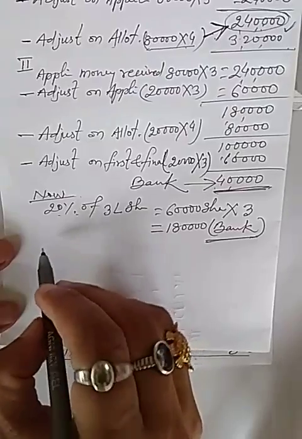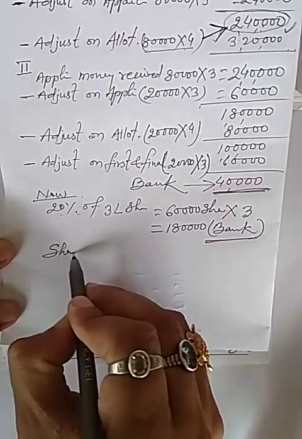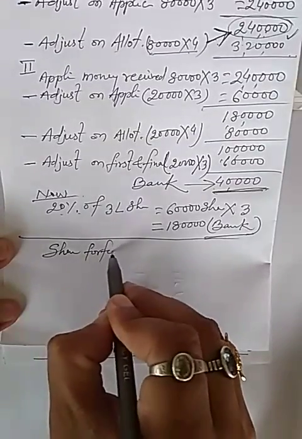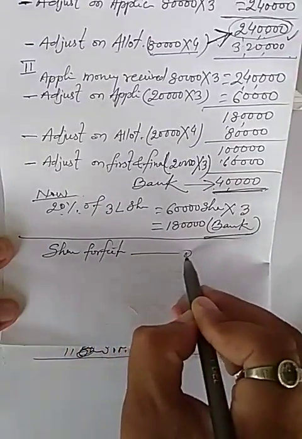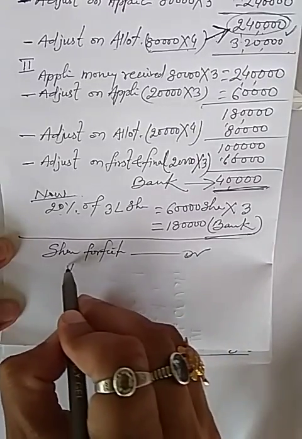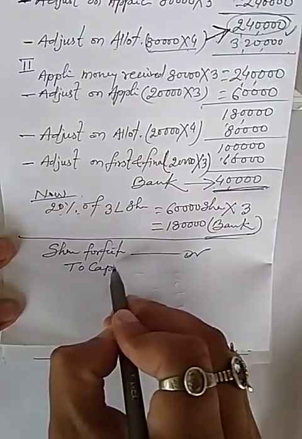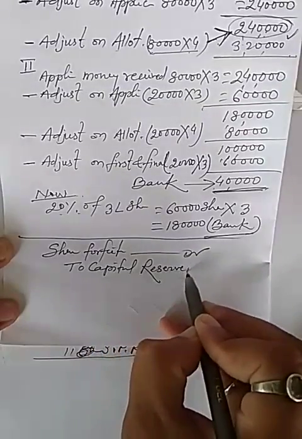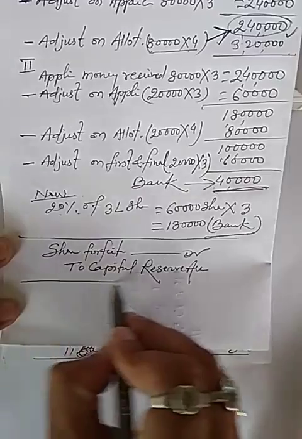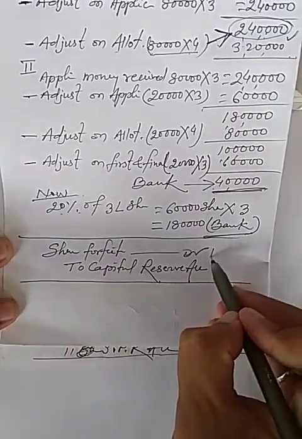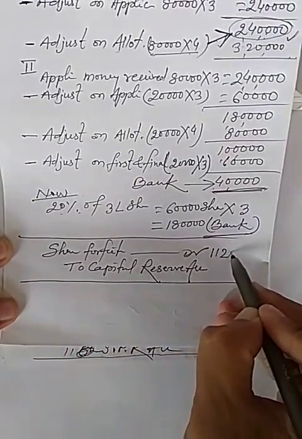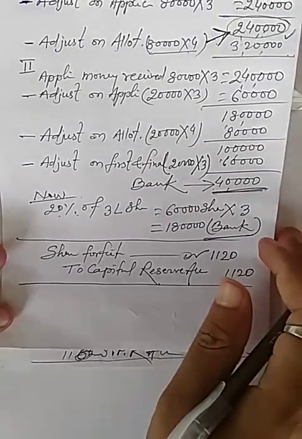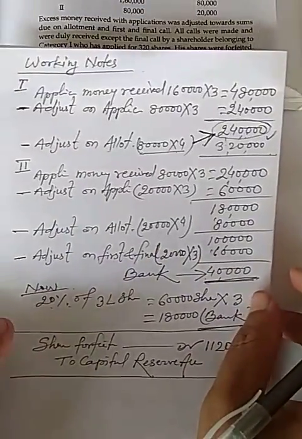So journal entry will be share forfeiture account DR to capital reserve account, and amount will be 1,120. So this is the solution of this question.